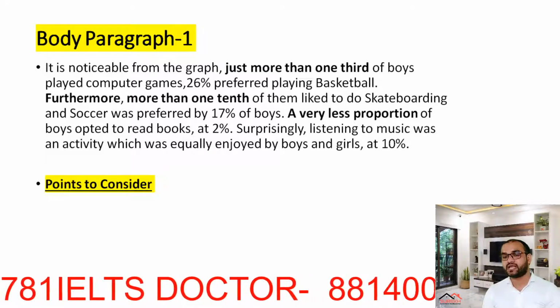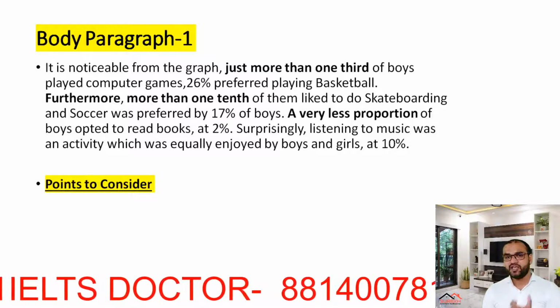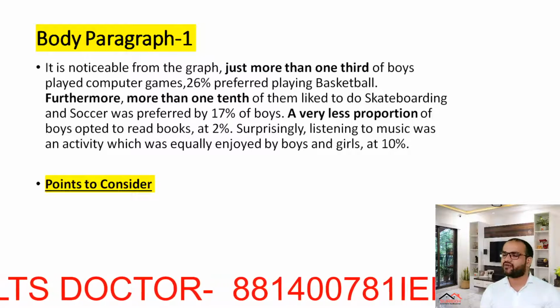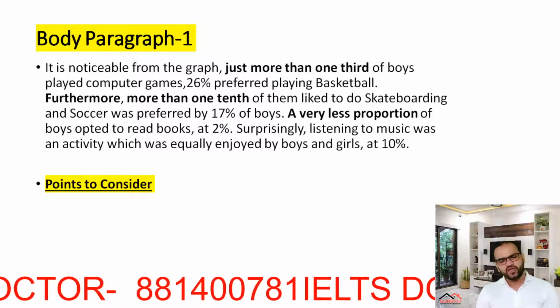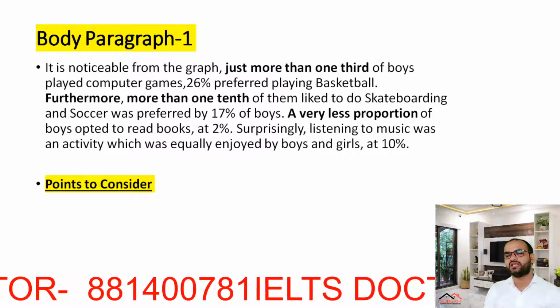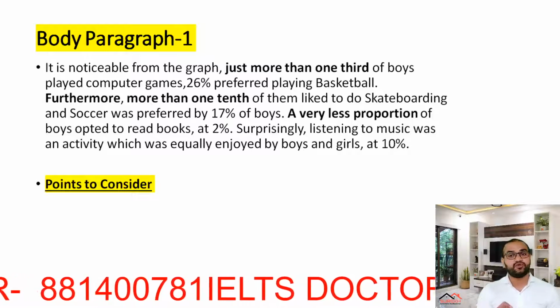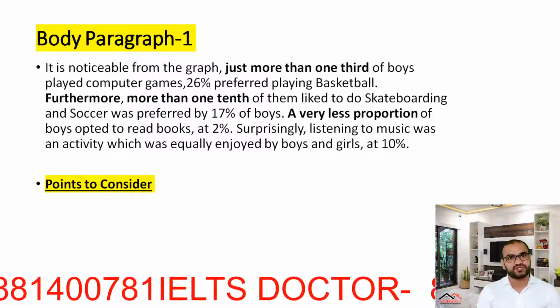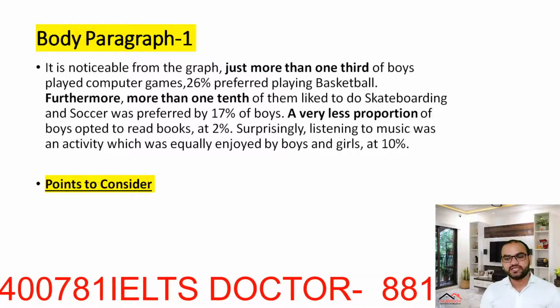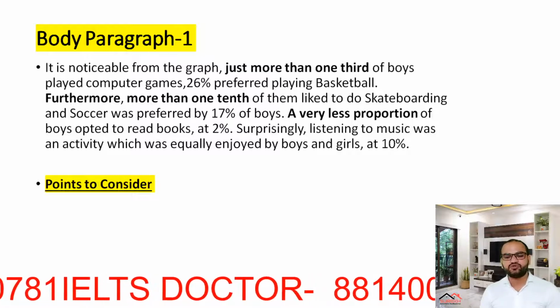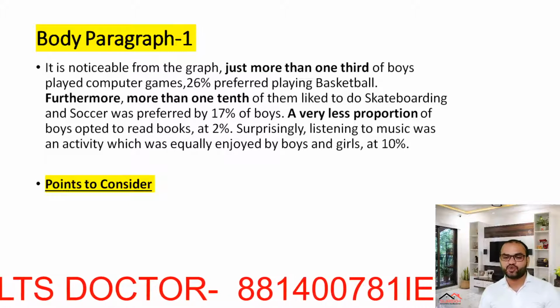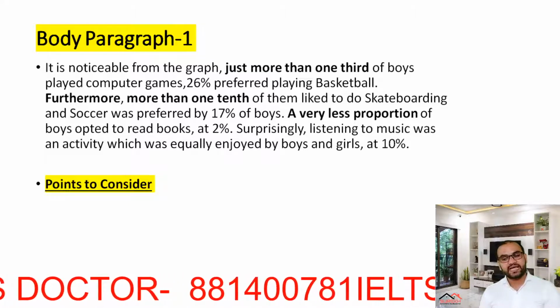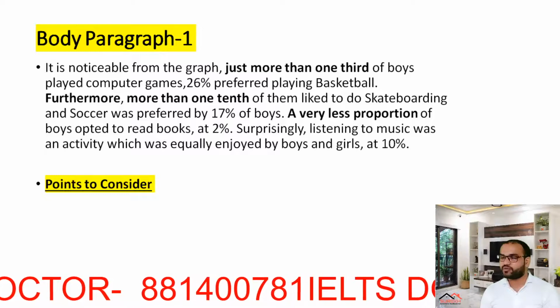If you see any common feature in both graphs, the boys' and girls' activities, you need to write such expressions and phrases. Surprisingly, listening to music was an activity equally enjoyed by boys and girls at 10%.